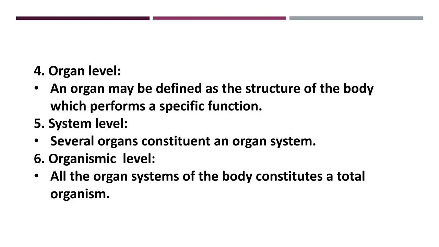When these systems work in our body, it becomes a total organism, a complete structure. So this is about the levels of structural organization of a multicellular organism.